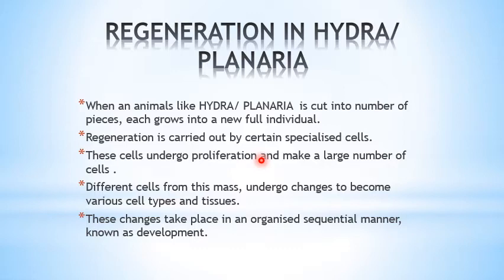Proliferation means multiplication and making a large number of cells. Different cells from this mass undergo changes to become various cell types and tissues. These changes take place in an organized sequential manner and are known as development.